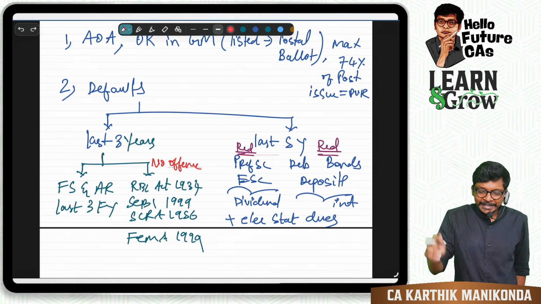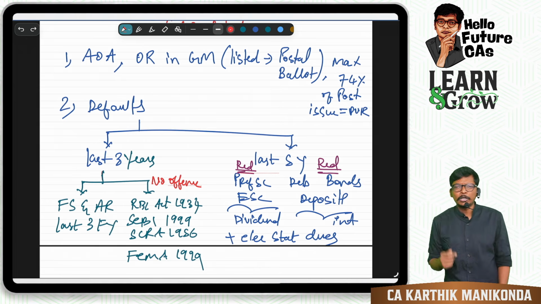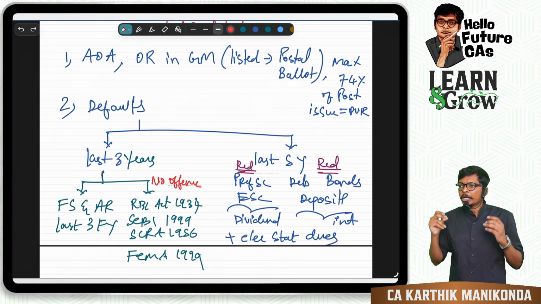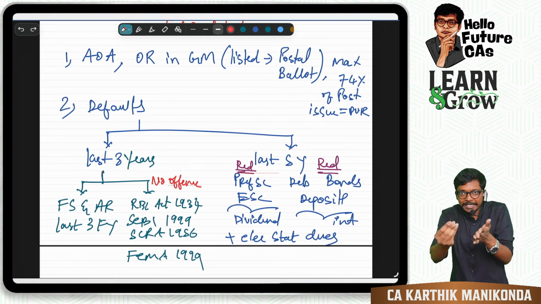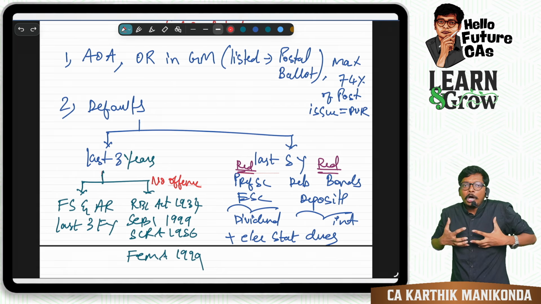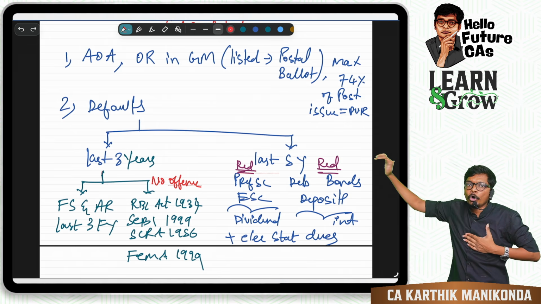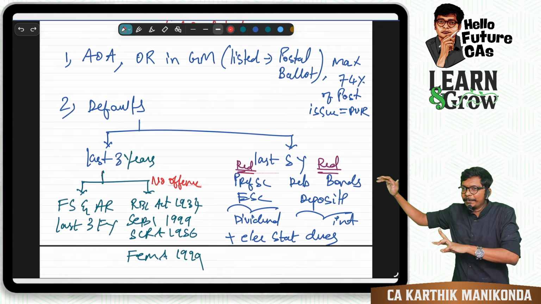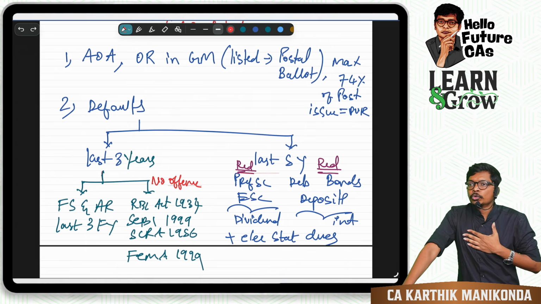Sir, now for exam, what to remember, sir? Let me summarize all the points. We're almost done, guys. Another 10-15 minutes only. Quickly. 43 rule number 4. First set. Approval. Always the first set is approval. Articles have to authorize, ORN, GM, listed company, postal ballot, maximum 74% of post issue capital.